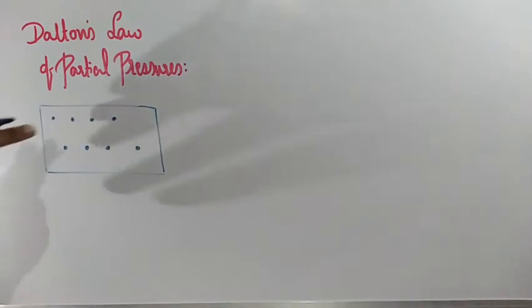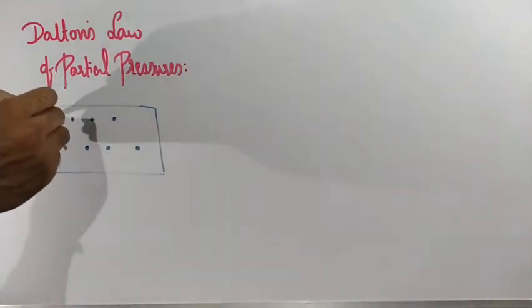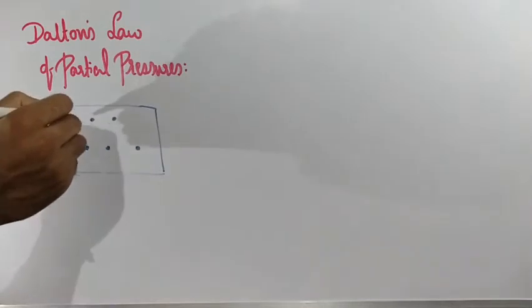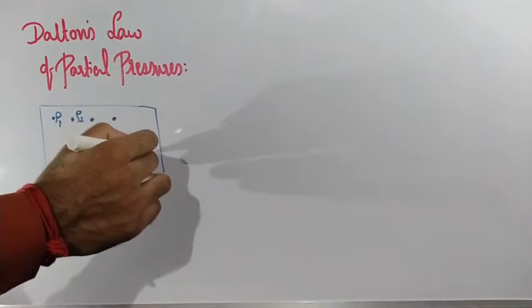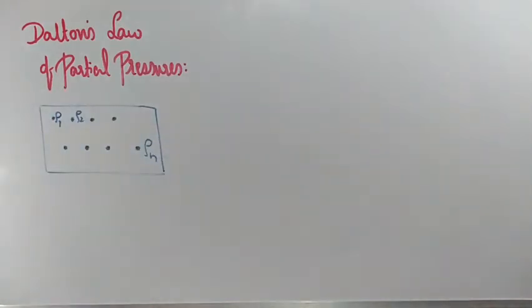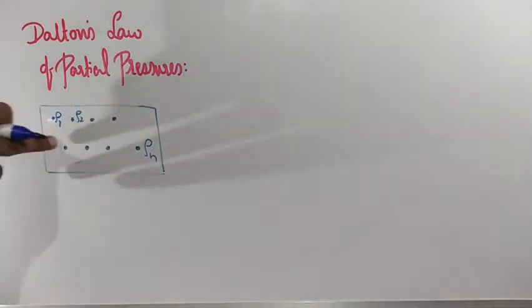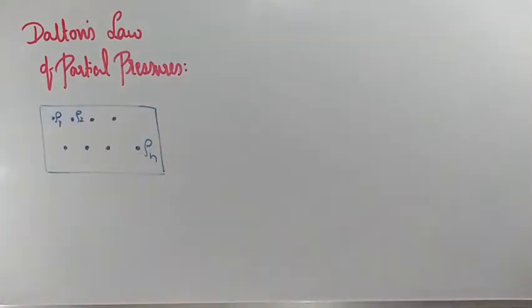This gas has density, let us suppose rho 1. This has rho 2, like that rho 3, rho 4, rho 5, up to rho n. These gas molecules are not interacting with each other. That is one condition Dalton has given us. We are considering gases with densities rho 1, rho 2, and so on up to rho n, and these are not interacting with each other.